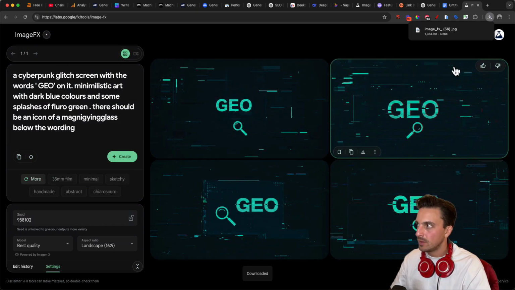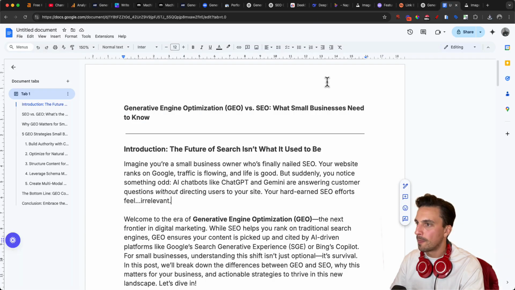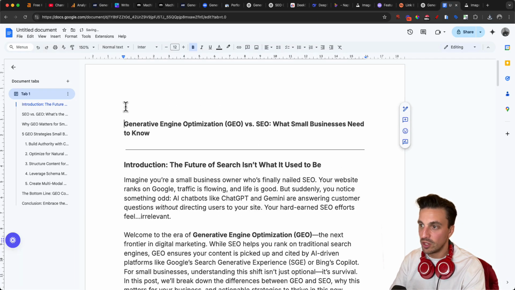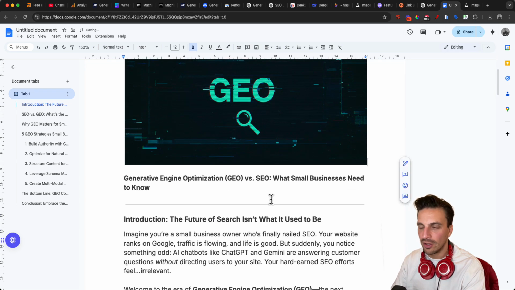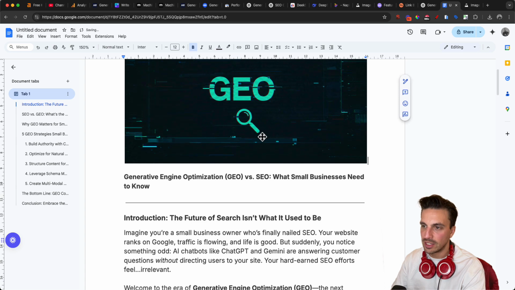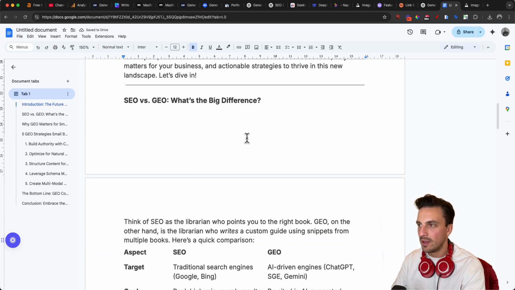Great. So now I can put this, for example, in the feature image. When you're putting it to your website, you want to make sure that that image is a WebP file, not a PNG file. I've done many videos on how to convert that. It just makes it lighter and a lot better. So I've got an image.